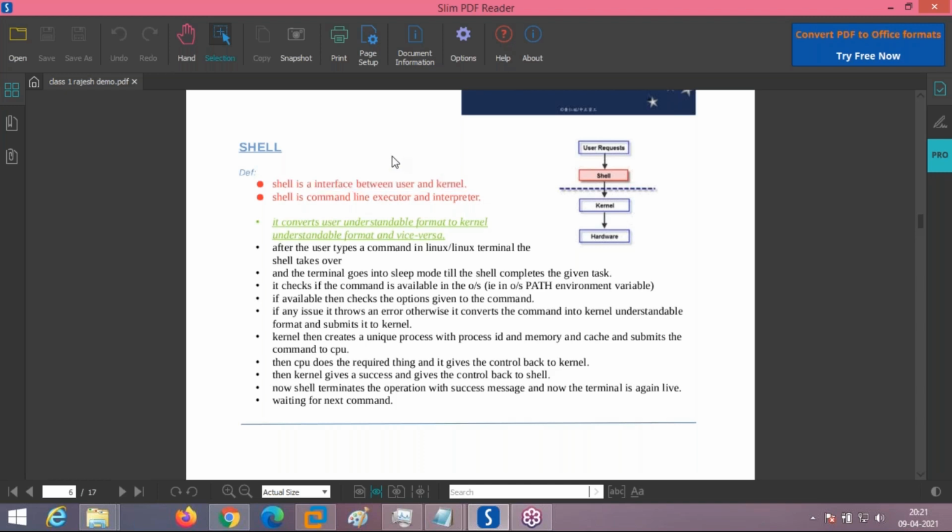So these are the properties of a shell. Shell is the command line executor and interpreter. Here you can see the user request, which I am highlighting in the picture. We will see a small example of the properties of the shell and how the command execution takes place.